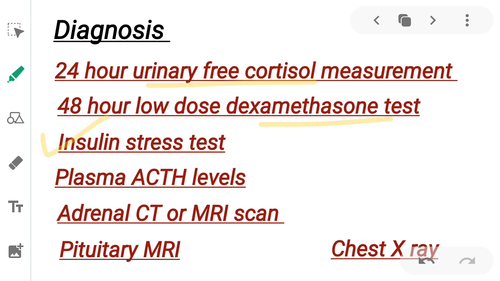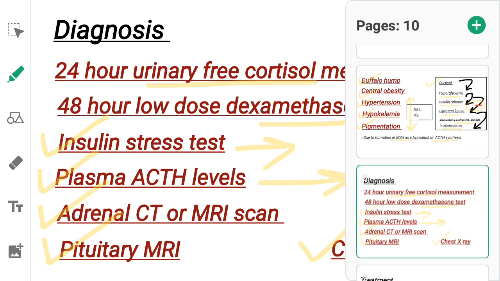The insulin stress test can also be used. This is done to know if the HPA axis is working normally or not. I have already discussed this test in another video. The link is in the description below. Plasma ACTH levels can also be measured. This is the most accurate test. Adrenal CT or MRI to exclude adrenal adenomas or carcinomas. Pituitary MRI to exclude pituitary adenomas. Chest X-ray to exclude bronchogenic carcinoma.